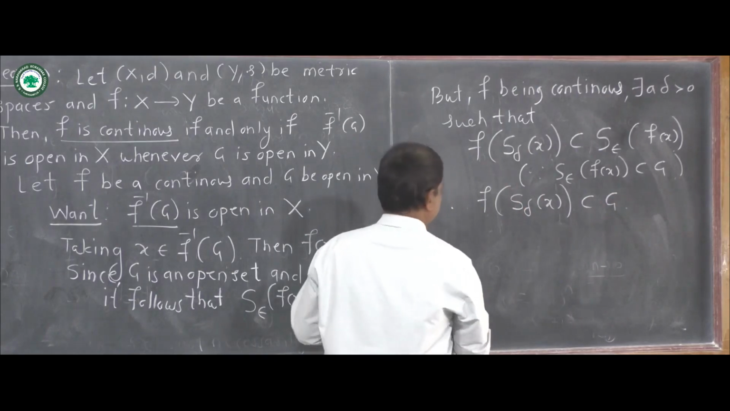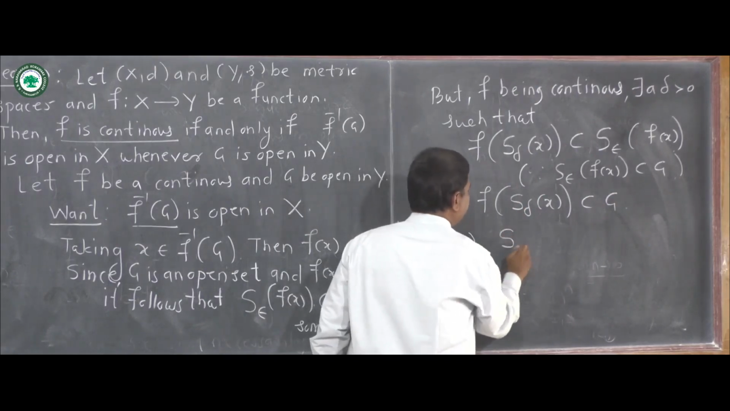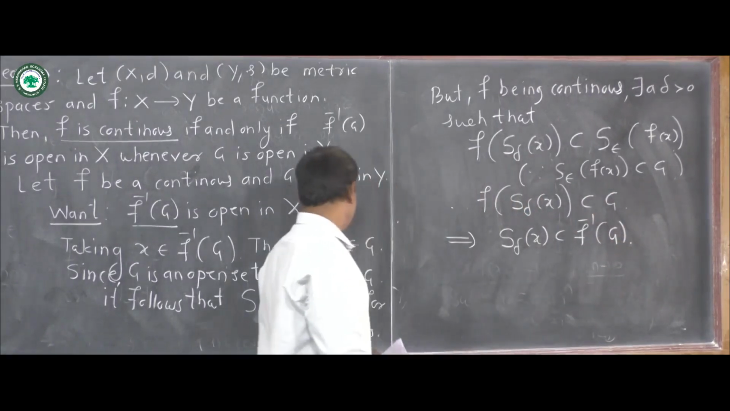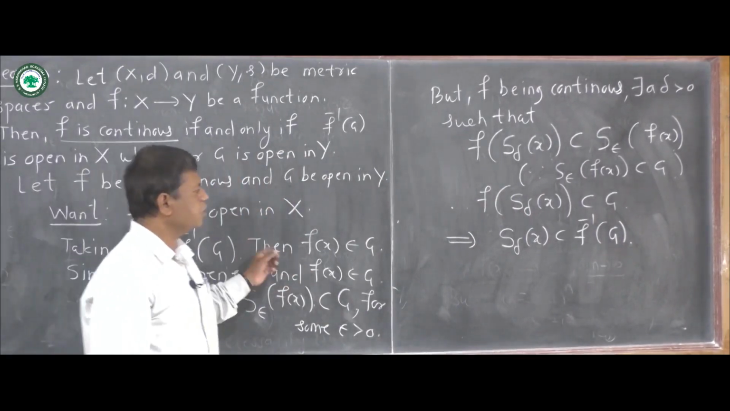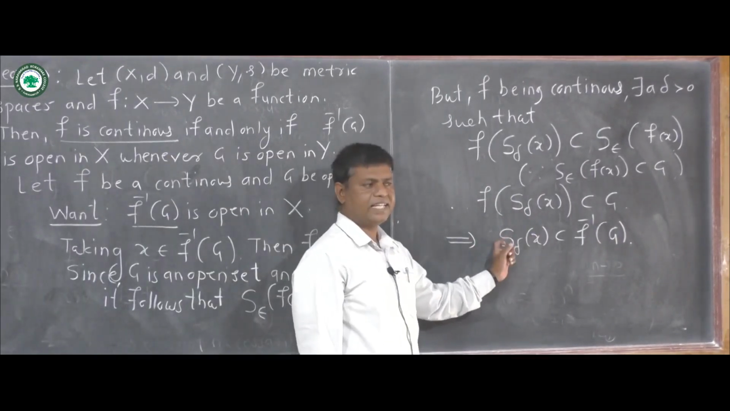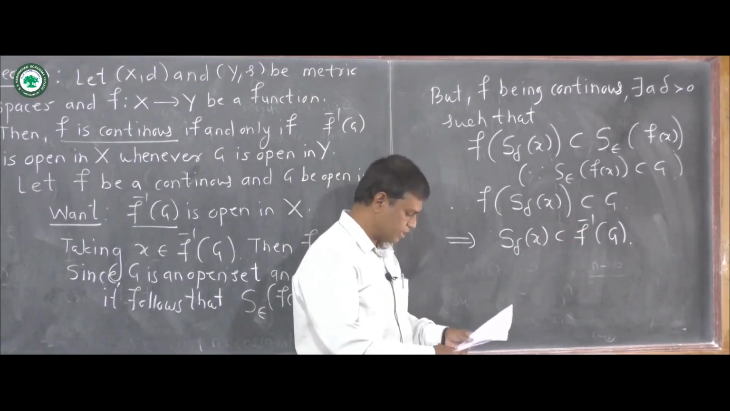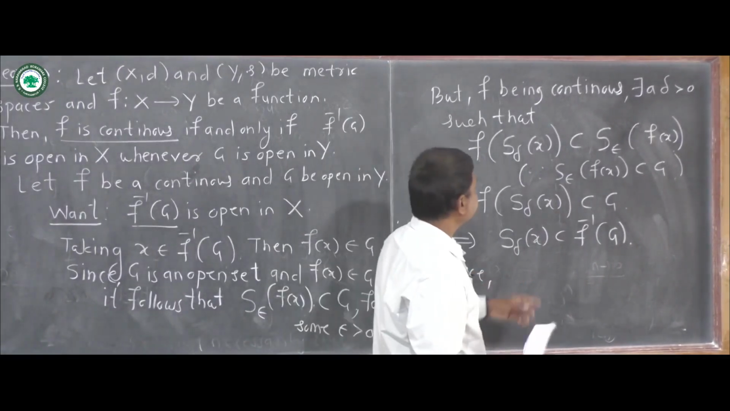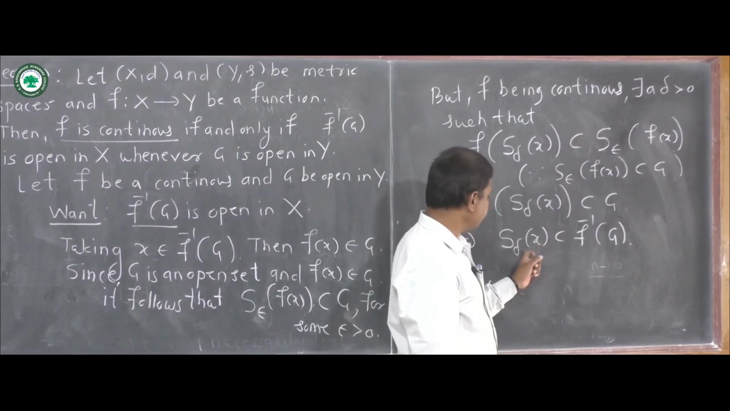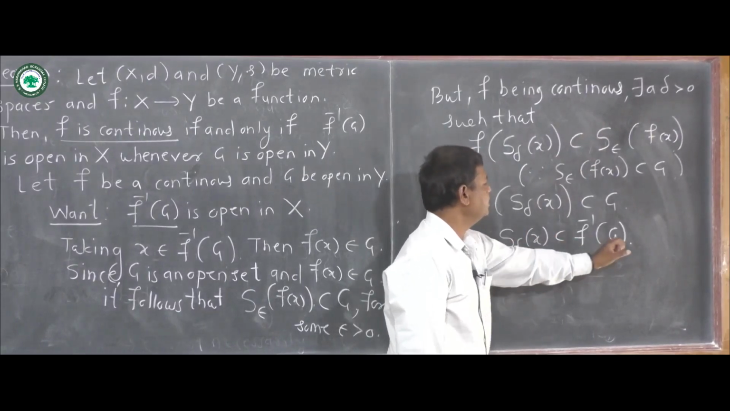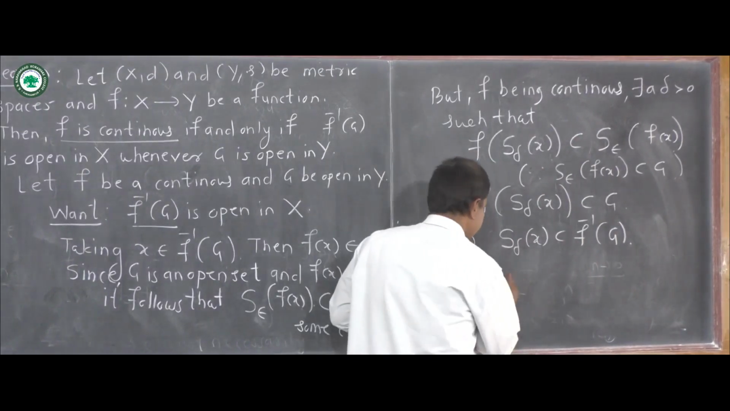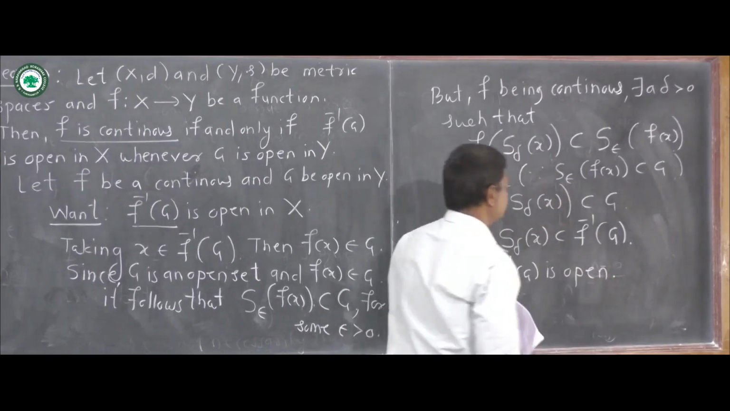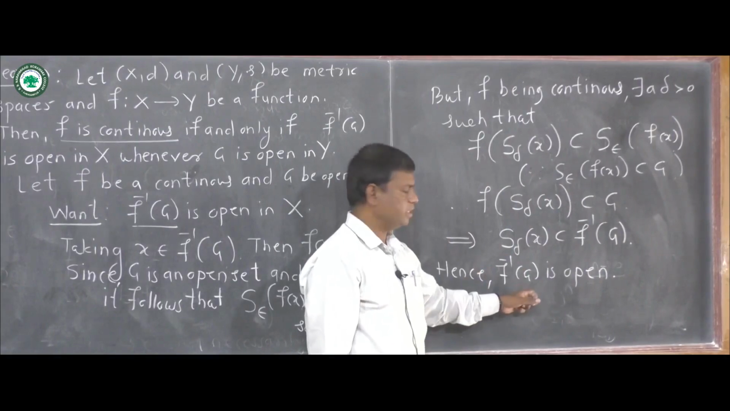So this implies that S delta of x is contained in f inverse G. Therefore for x belongs to f inverse G, we have S delta of x contained in f inverse G. So we have shown that for x belongs to f inverse G, there exists a delta greater than 0 such that S delta of x is contained in f inverse G. Hence f inverse G is open here. So when G is open, then the inverse image of set G is also open.